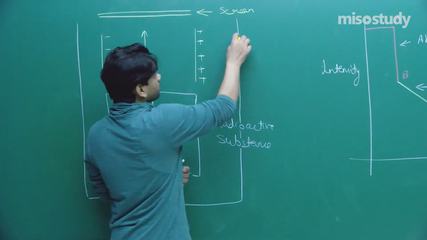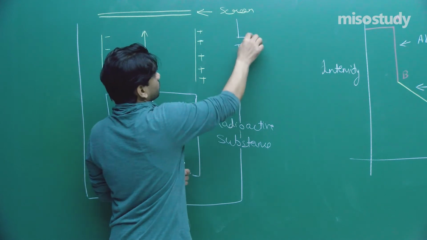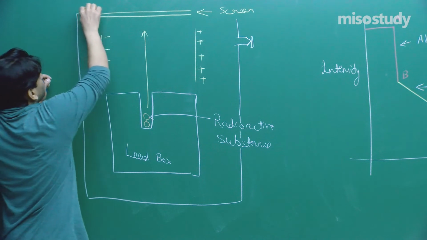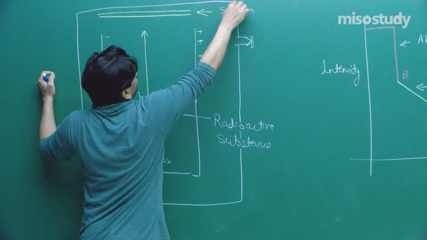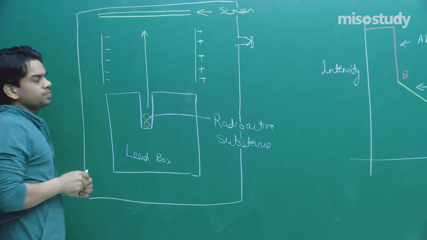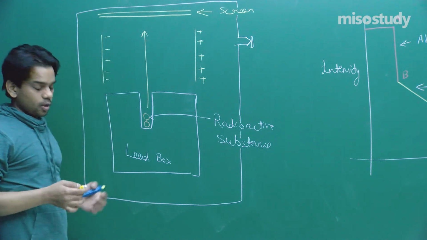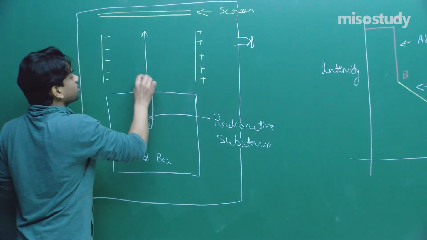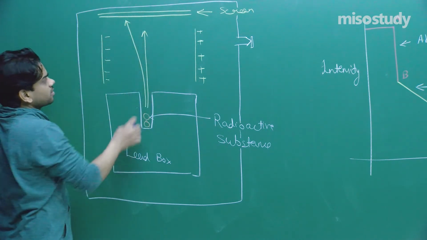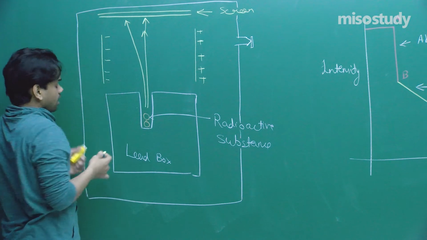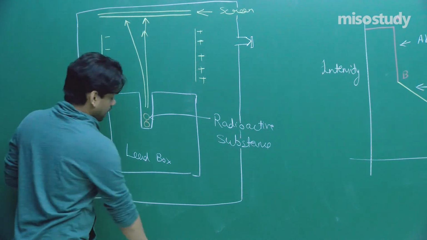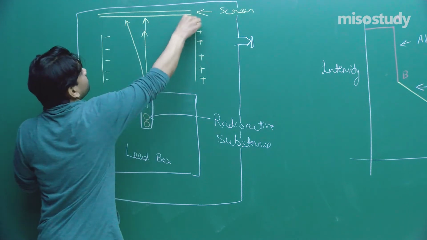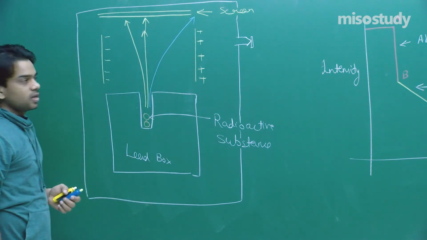Now this entire chamber is closed. So as these rays were coming out, see what happened. He found out that some particles went like this, some particles moved straight away, and there were other particles which moved making a larger radius.